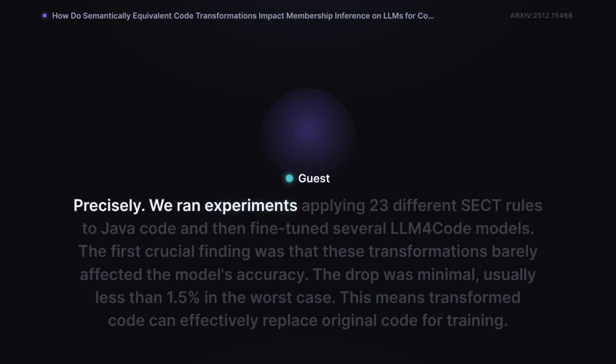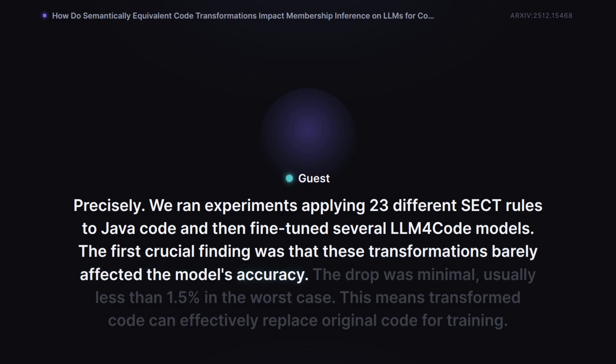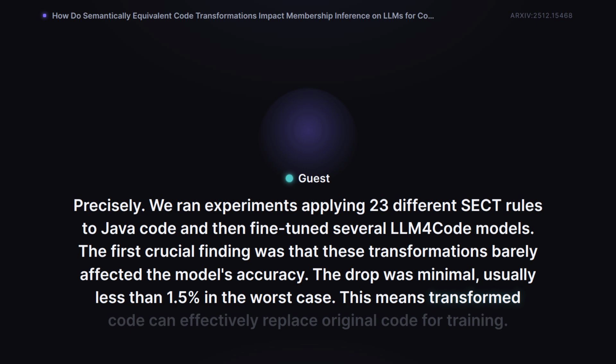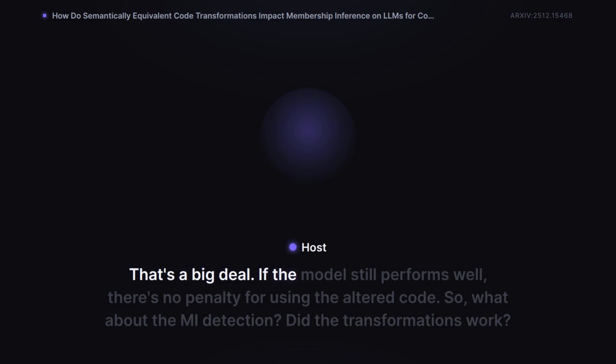Precisely. We ran experiments applying 23 different SEC rules to Java code, and then fine-tuned several LLM for code models. The first crucial finding was that these transformations barely affected the model's accuracy. The drop was minimal, usually less than 1.5% in the worst case. This means transformed code can effectively replace original code for training. That's a big deal. If the model still performs well, there's no penalty for using the altered code.